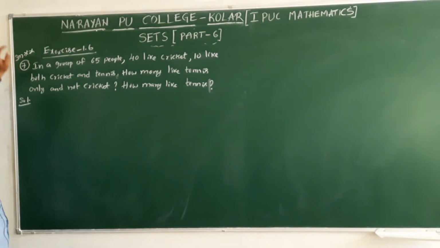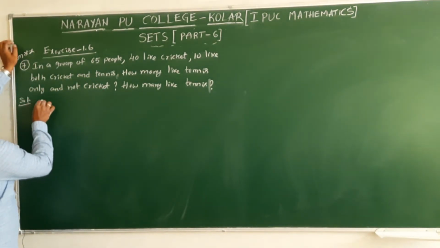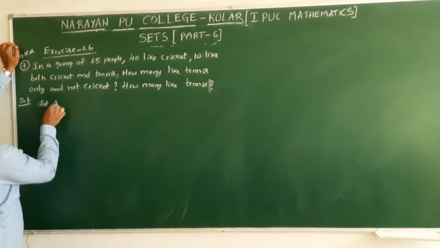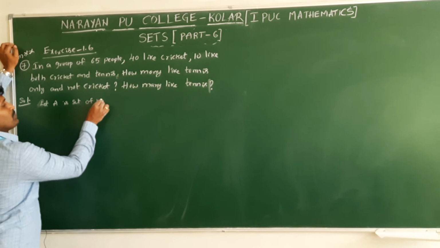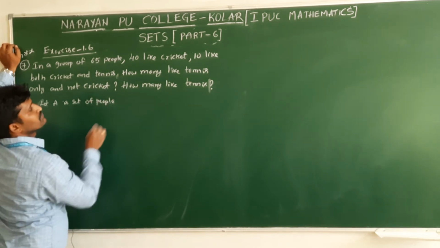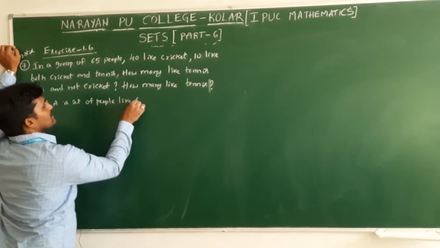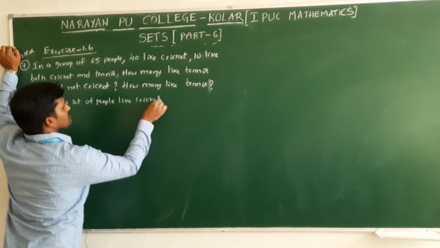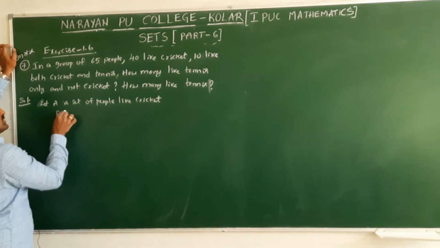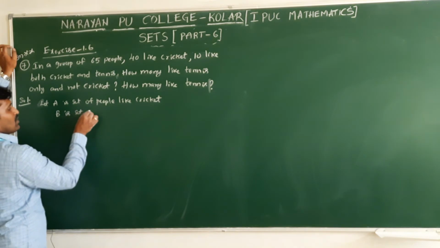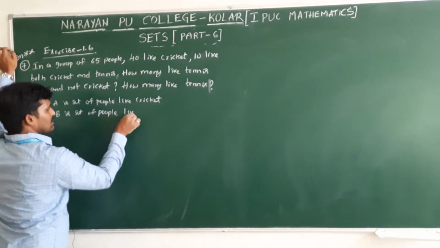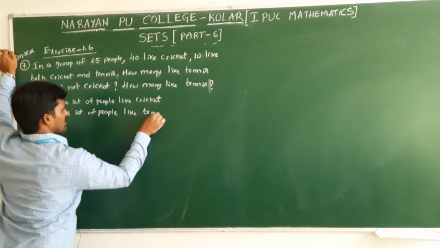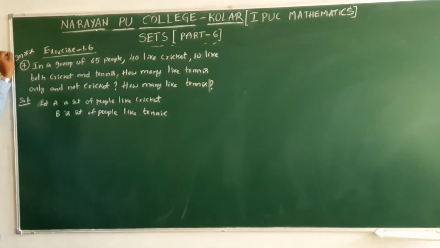That's why let A be the set of people who like cricket, and B is the set of people who like tennis. Consideration is compulsory, it's important.